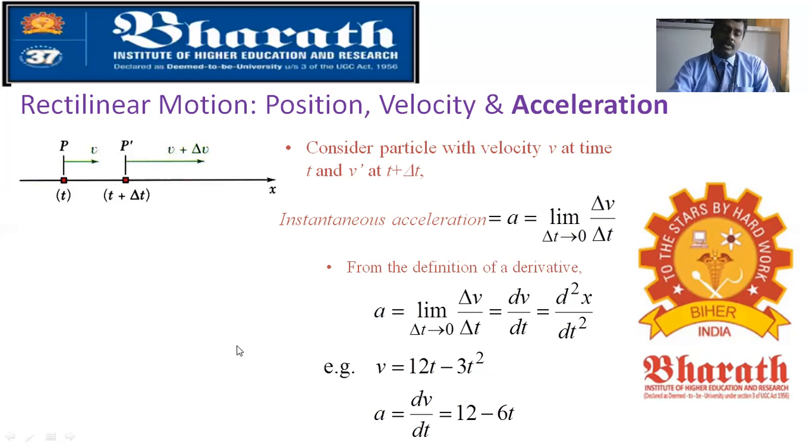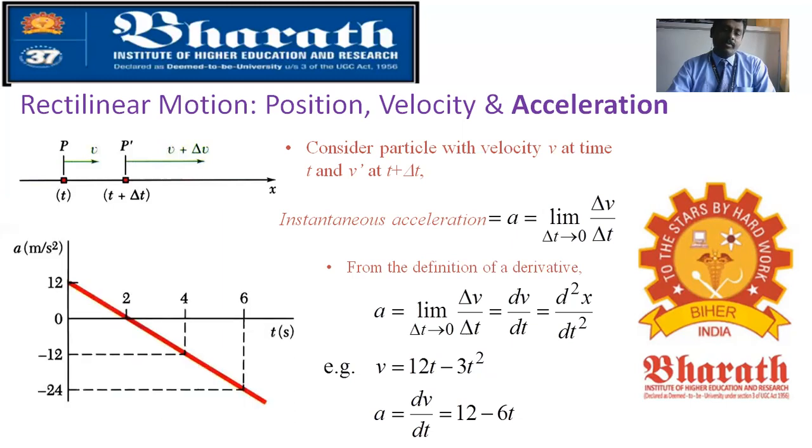For this also, you can make a graph with respect to time, a time versus acceleration graph. At time 0, you put 0, and only the value 12 remains, which is positive. If you put t equal to 2, then 12 minus 12 gives 0, so the acceleration is 0 at that point. If you put 4, it will be 12 minus 24, which is minus 12. By substitution, you can form a graph of acceleration versus time.